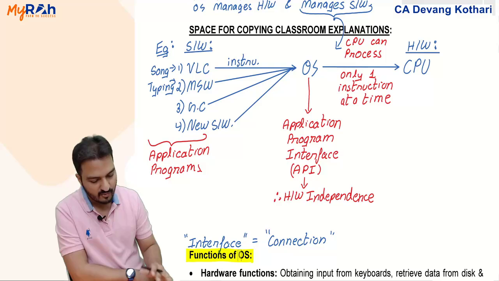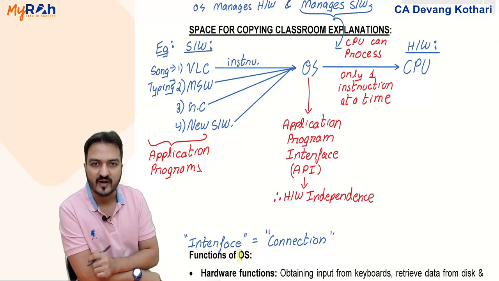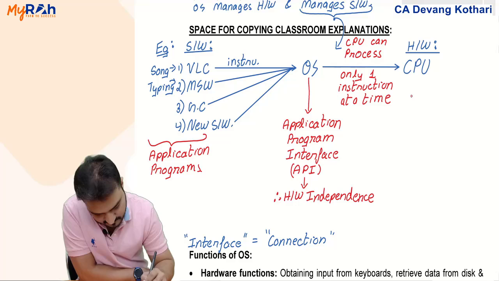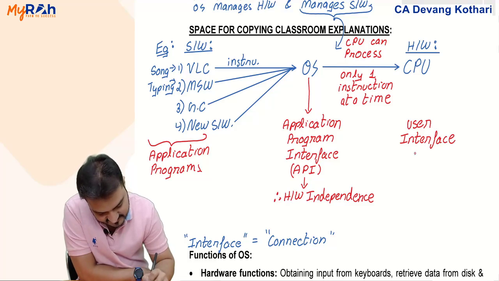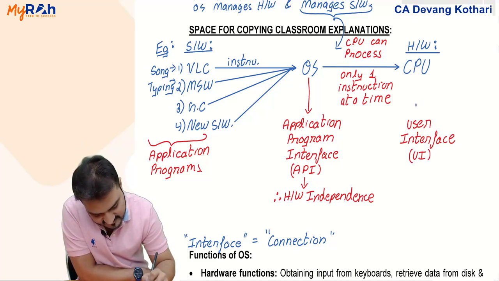One more important function is that operating system also provides something called user interface, UI. Who provides that? I said operating system provides.